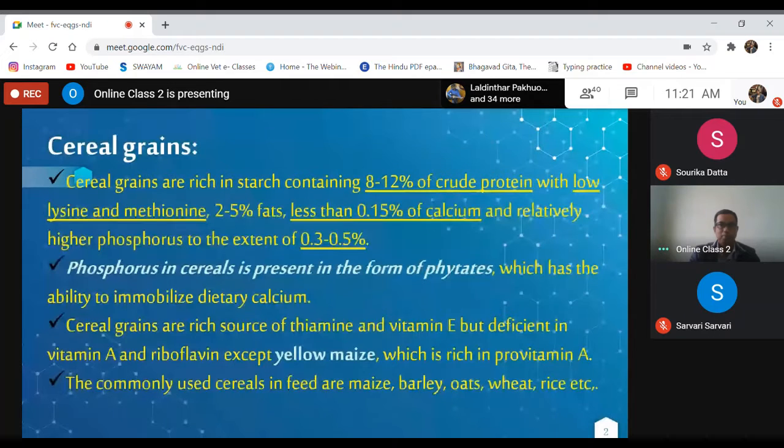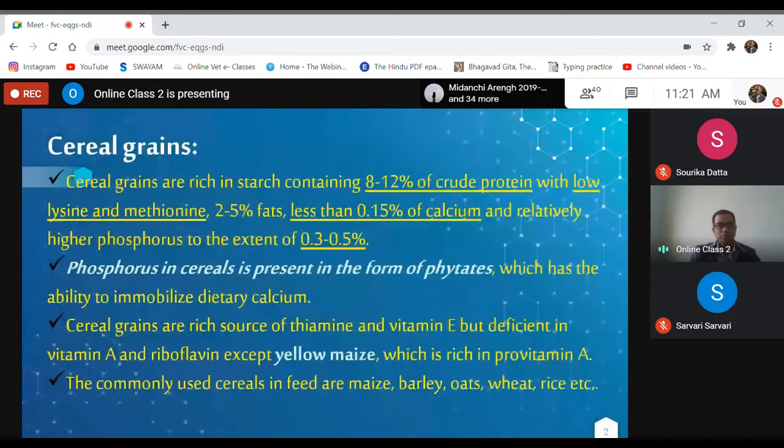Although they have less calcium as well as less lysine and methionine, they are generally rich in fat as well as rich in phosphorus compared to the roughages.